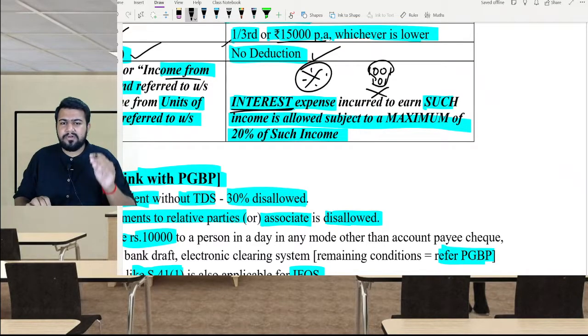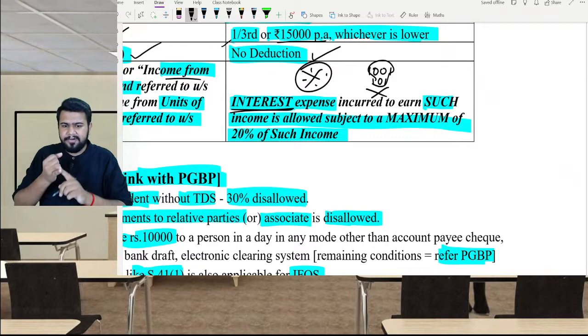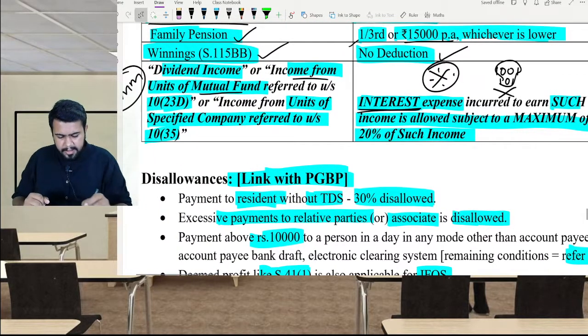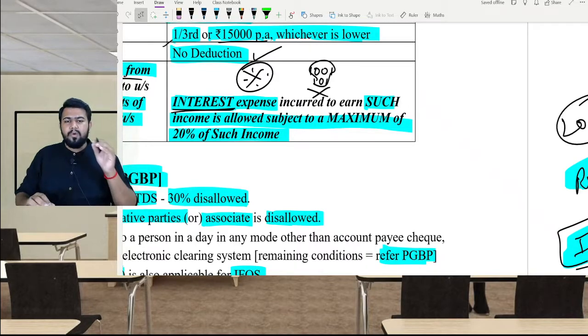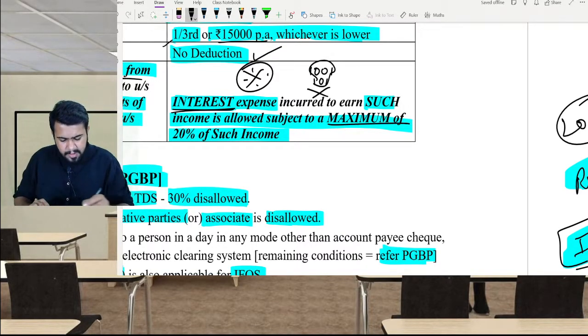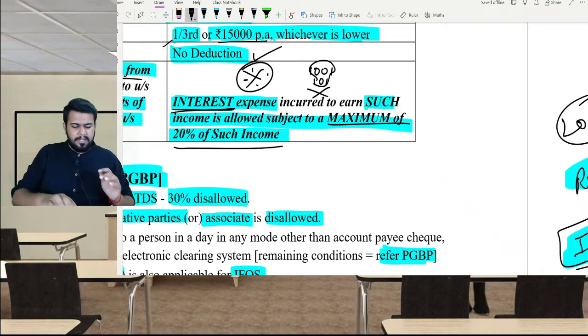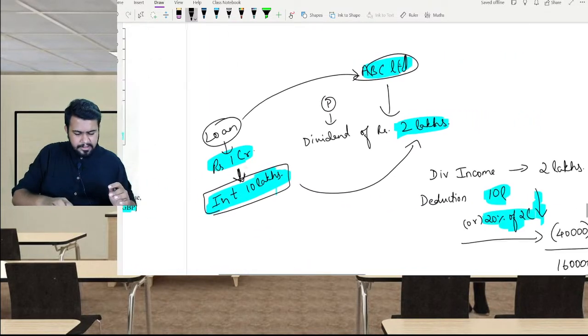No other expense will be allowed against the dividend income or income from units of mutual fund under 10(23D) or specified company under 10(35). Get my point? So only interest expense will be allowed, and also up to a maximum of 20% of such income.